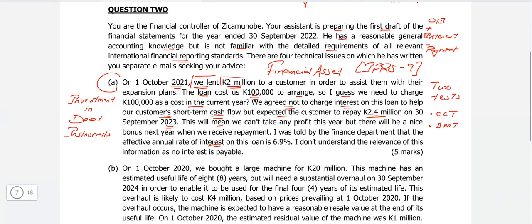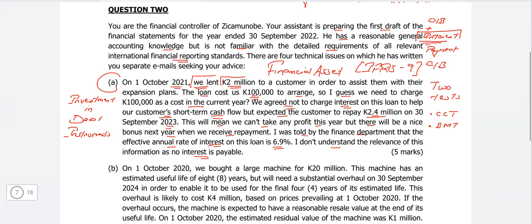This will mean we can't take any profit this year, but there will be a nice bonus next year when we receive the repayments. I was told by the finance department that the effective annual interest rate is 6.9%, based on which we calculate the investment income, because this is the financial asset working. The closing balance represents the financial asset, and the interest payment represents your investment income in the statement of the profit or loss. I don't understand the relevance of this information as no interest is payable.